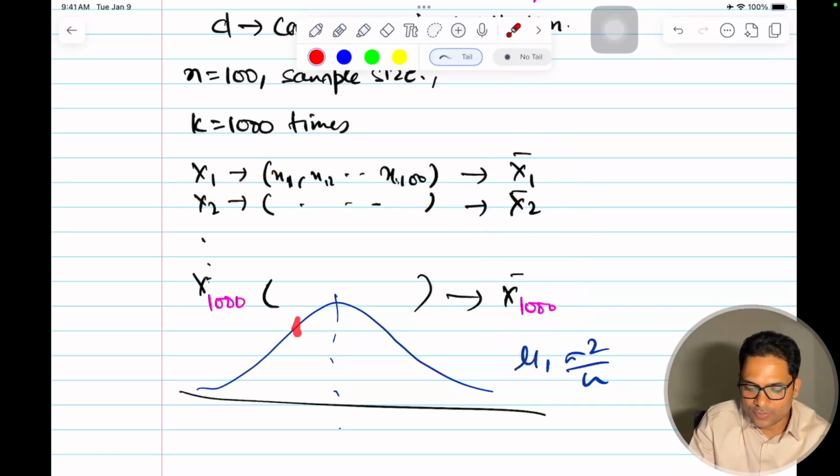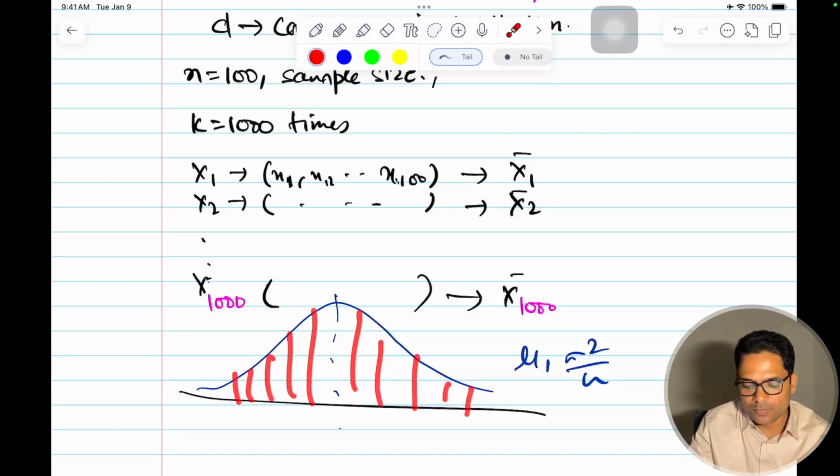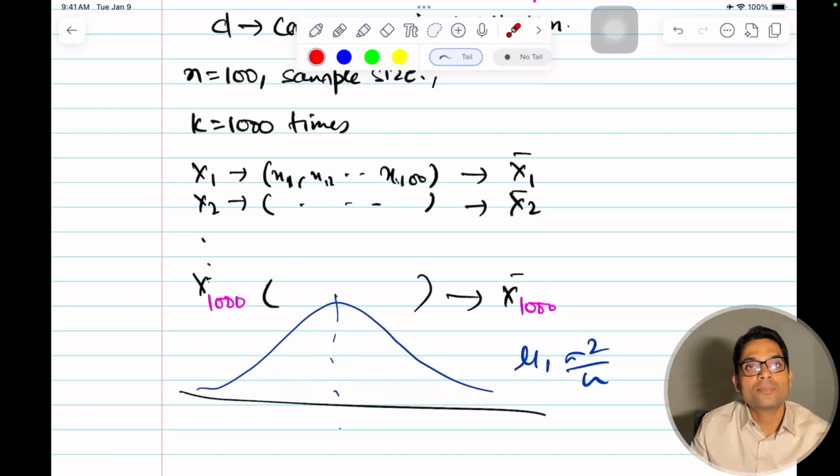This is one data point. I will get 1000 data points, only then can I plot this, right? So I am doing it K number of times so that I can find out what the plot looks like. Generally this will be a histogram, and then we'll see that this is a normal distribution. We plot it as a histogram. This is clear now.